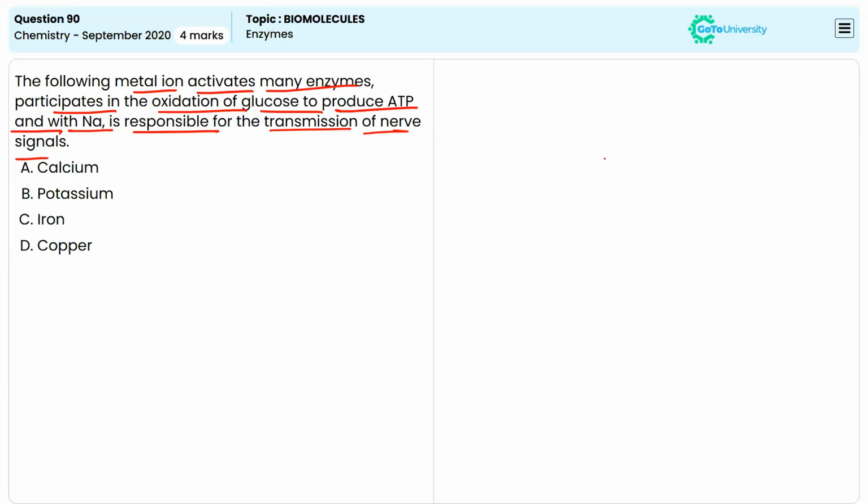So from these options, the correct answer will be potassium, that is K, because potassium plays a crucial role in activating many enzymes involved in the oxidation of glucose to produce ATP, and it also aids in the transmission of nerve signals, working in conjunction with sodium. So the answer will be potassium, so option B.